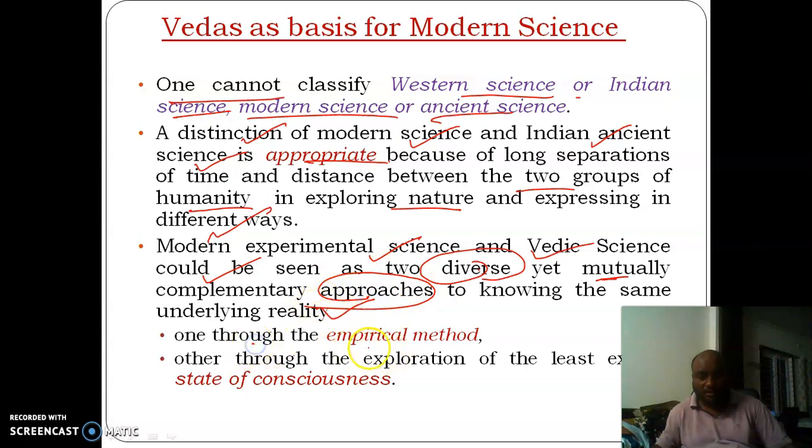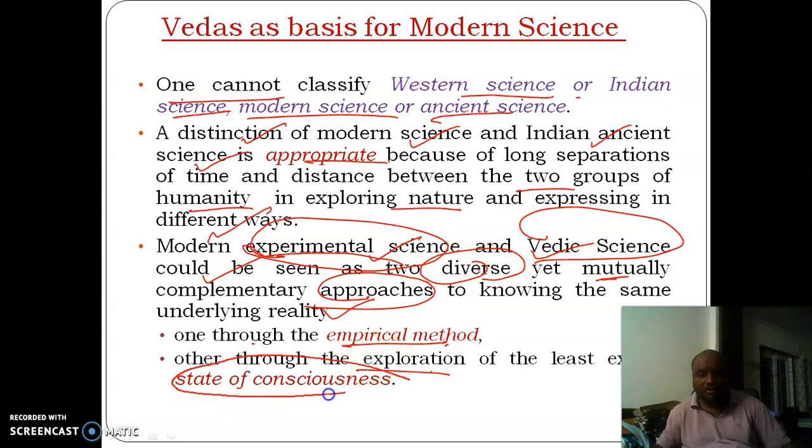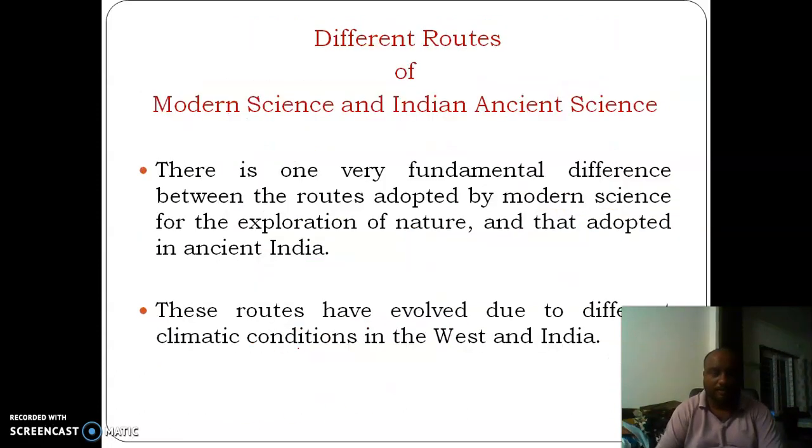One is through the empirical method, that is, experimental science is through the empirical method, whereas Vedic science is exploration of states of consciousness. Different roots of modern science and ancient science here.